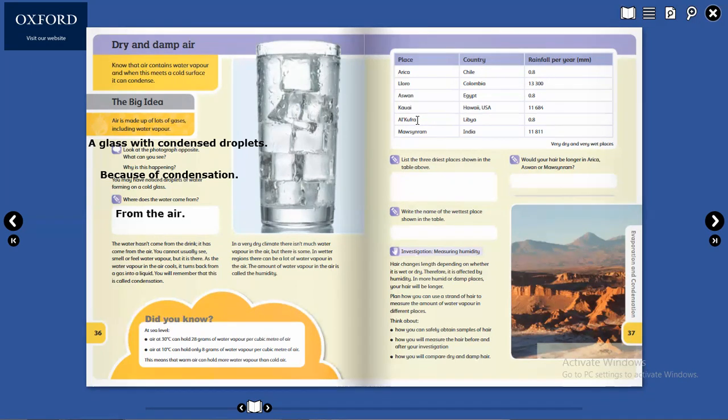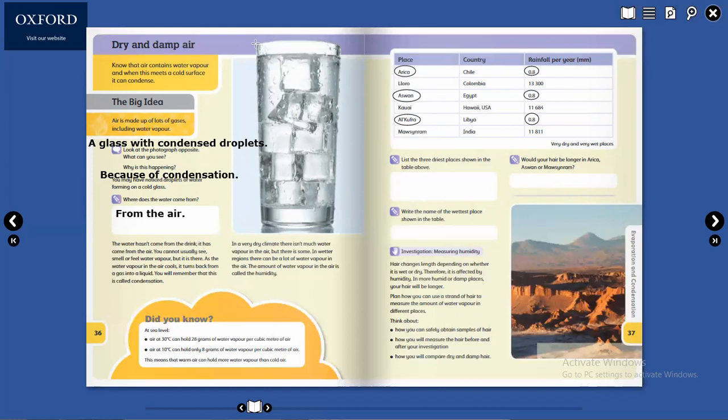Then we have Al-Kufra, which is in Libya, 0.8, the same. And Aswan, which is 0.8. Here you can see 0.8, 0.8, 0.8. The driest places are Al-Kufra, Aswan, and Arica.